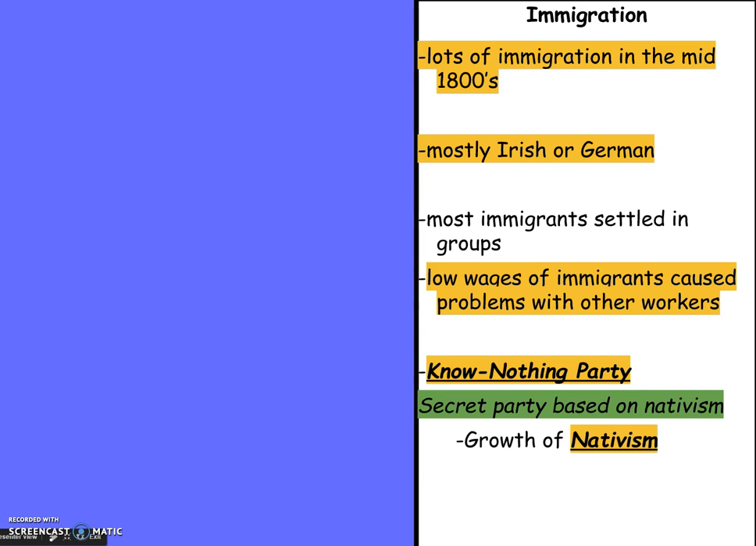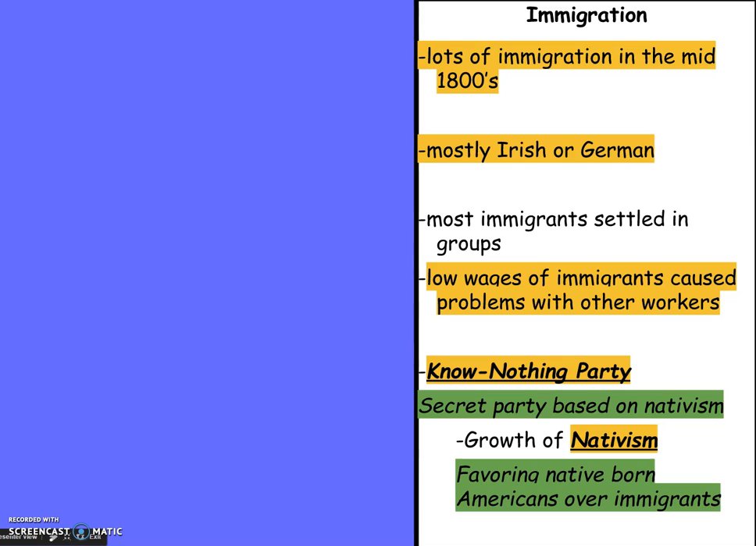But nativism is not just seen in this party. It was seen really throughout the country, and it's where you favor your native-born Americans over any immigrants. Anytime you see an influx of immigrants, you will often see a rise in nativism, or the resentment of immigrants, because there were just larger numbers, and Americans felt threatened by that, even though all of them really had a history of immigration. But this is what we see towards the mid-1800s.